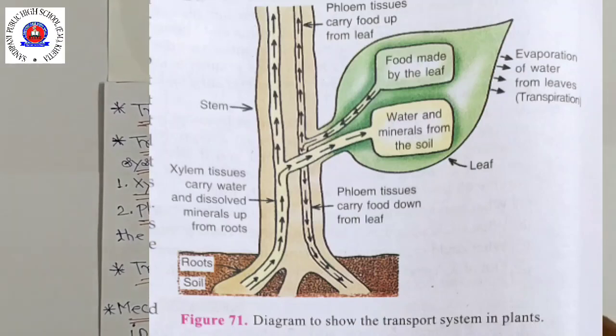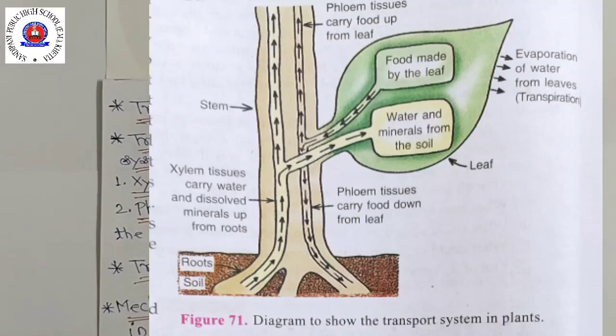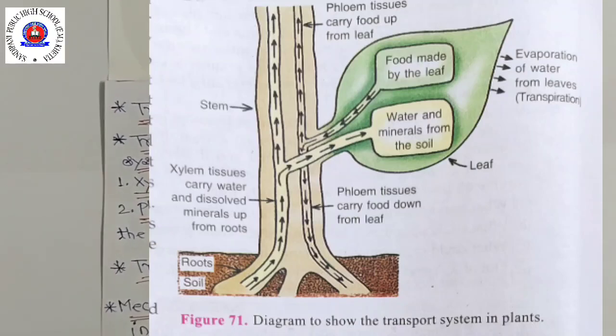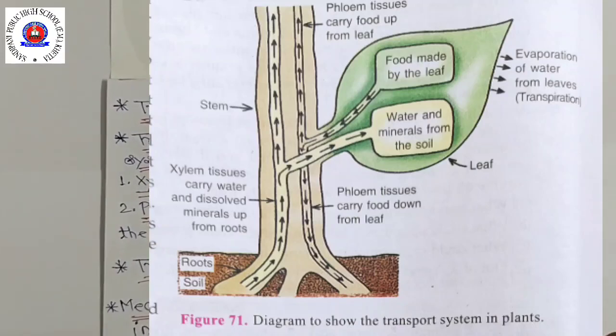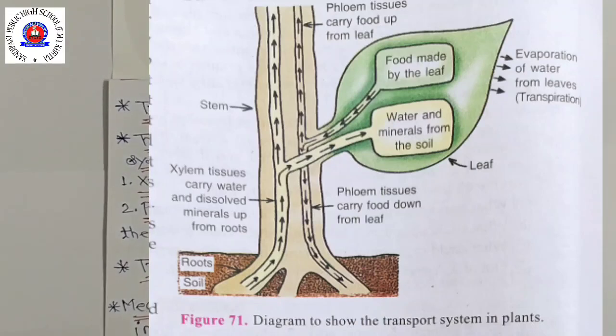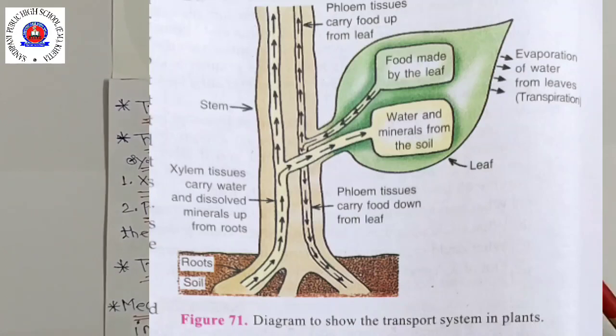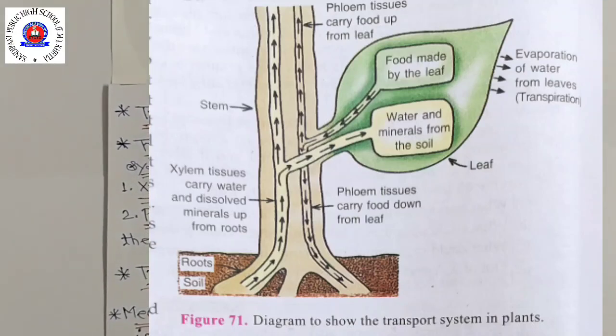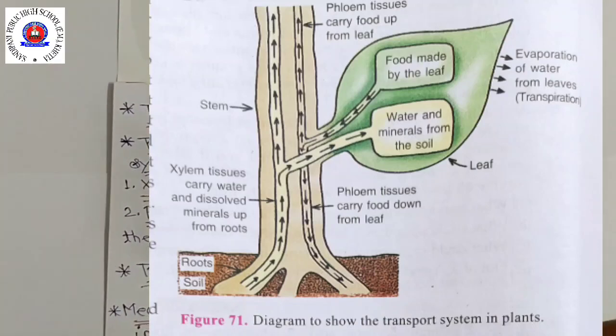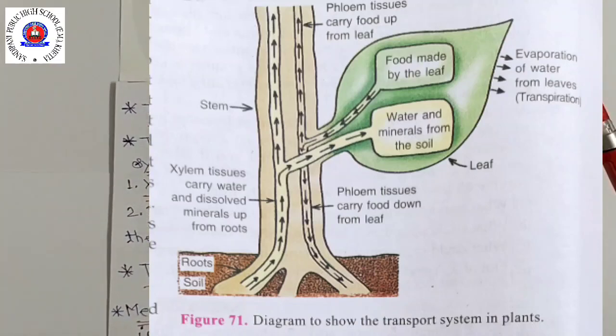So we can now say that the plants have two transport systems. First is what? Xylem. What is xylem? Which carries water and minerals. Xylem carries water and minerals. Second, phloem which carries the food materials which the plants make. Phloem also carries hormones made by the plants in their roots and shoot tips.